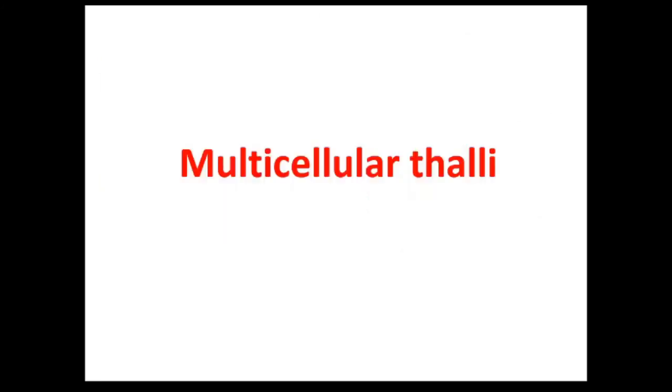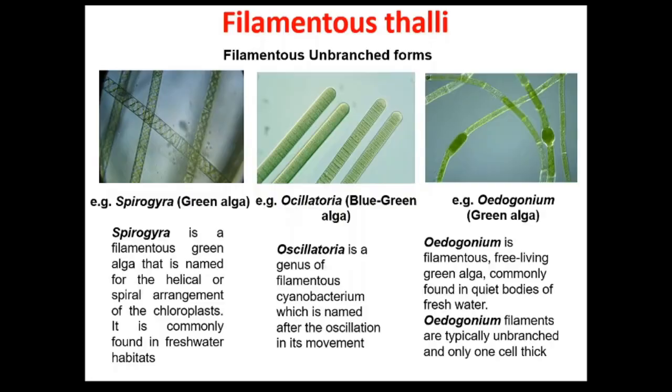Now next, the multicellular thalli. First of all, the filamentous thalli. In the filamentous thalli we can get the unbranched or branched forms. The examples of the unbranched forms include the Spirogyra, Oscillatoria and Oedogonium. Spirogyra is a green alga. In the photo you can see the characteristic unbranched filament of Spirogyra.